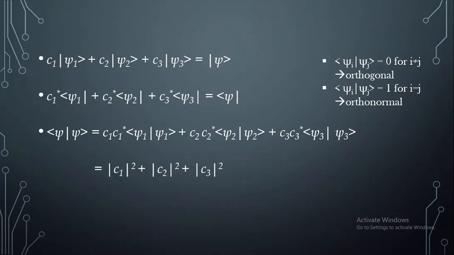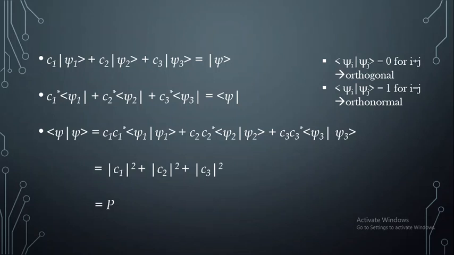square of mod of C1, square of mod of C2, square of mod of C3, with addition in between, because the inner product of xi1 with xi1 is going to be 1, xi2 also, xi3 also. We are left only with the square of mod of the coefficients, and we already know the inner product of xi with xi is nothing but the integration from minus infinity to plus infinity of xi star into xi d theta, which is nothing but the probability of the system.